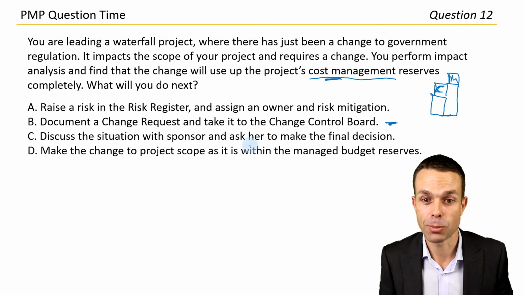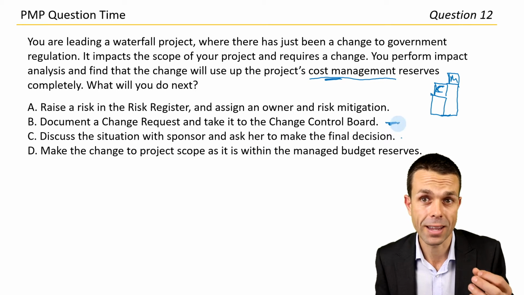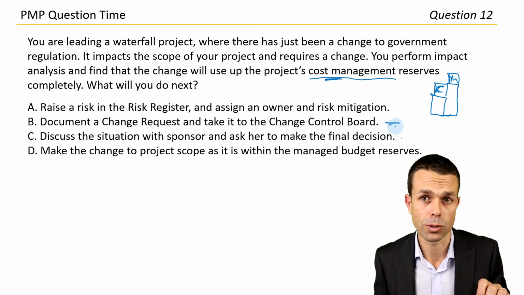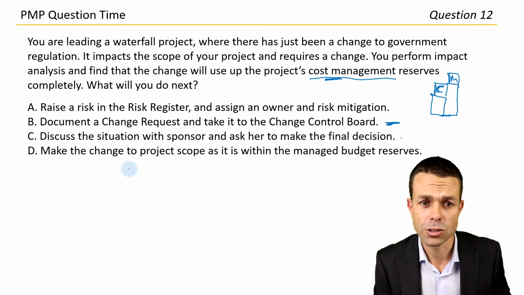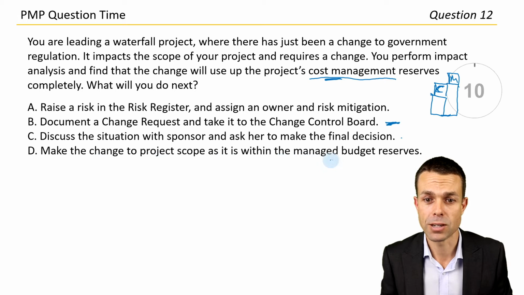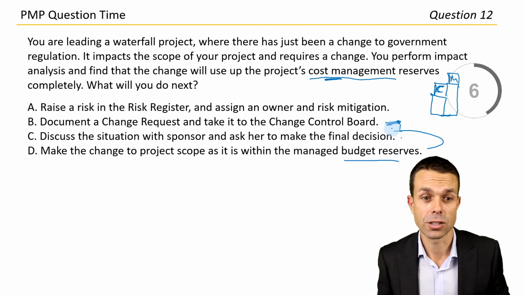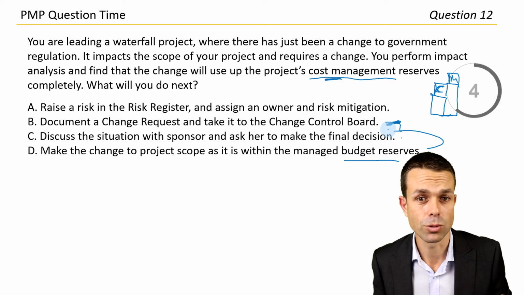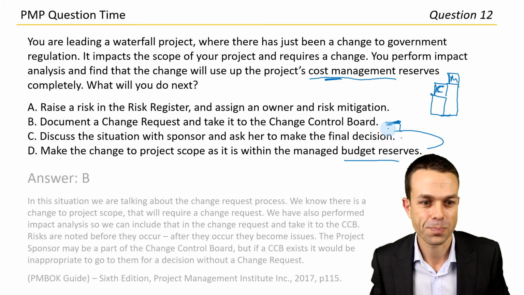Discuss the situation with our project sponsor. If we've got a change control board, that's probably going to be better, and we still need to raise the change request anyway. We can't just go straight to the project sponsor, even if they are on the change control board. Make the change to project scope as it's within the managed budget reserves. Again, we still have to go through the change control process because it's a change to scope. All right, I think we're going to go with answer B based on all of that.